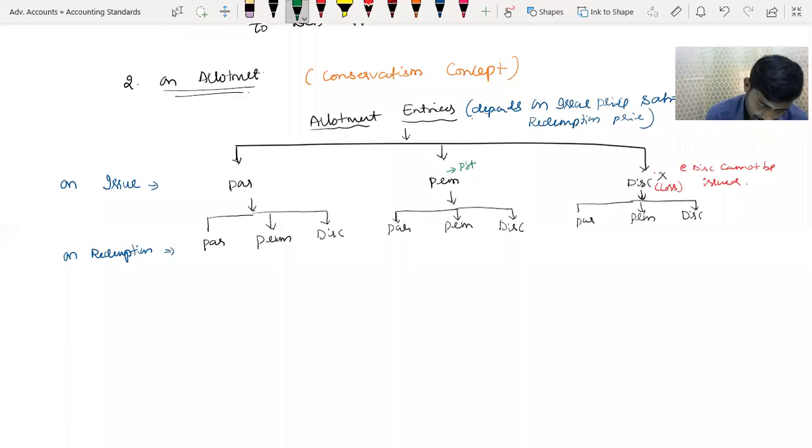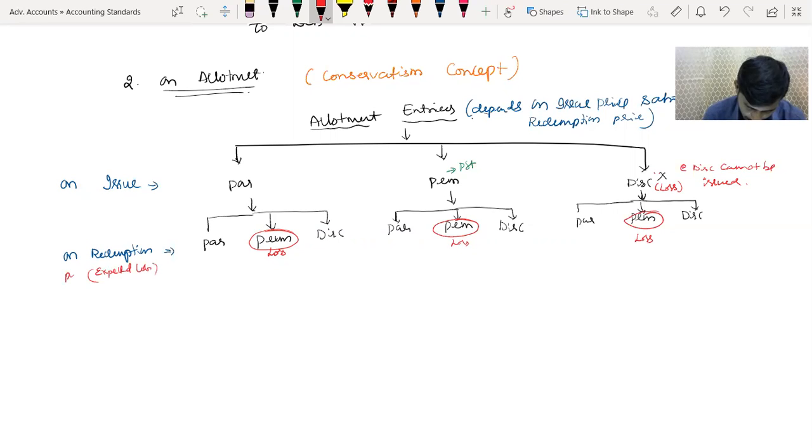In the same way, at the time of redemption, if it is par, it means no profit, no loss. If you are paying premium, more than face value, premium means loss. So at the time of redemption, premium means expected loss.